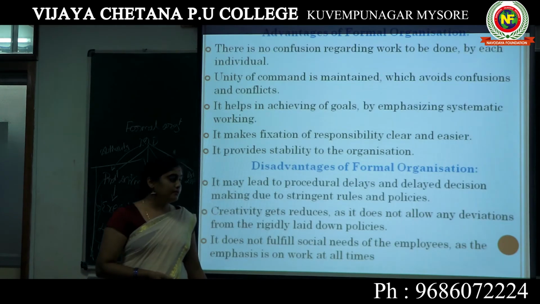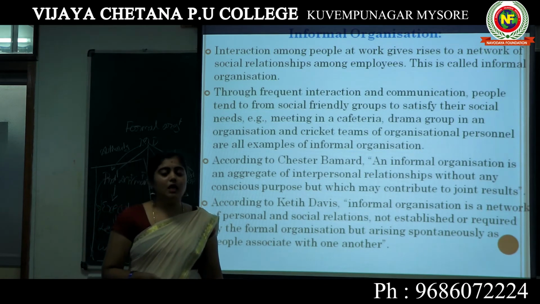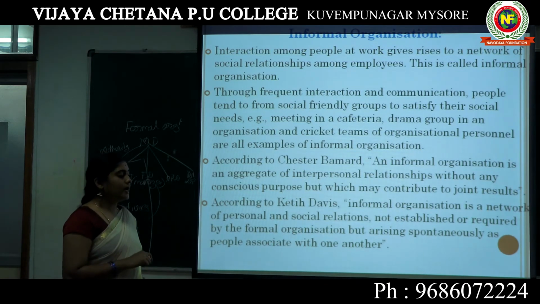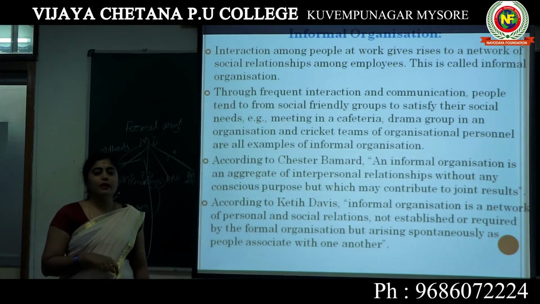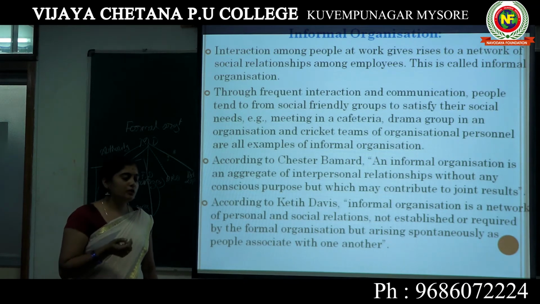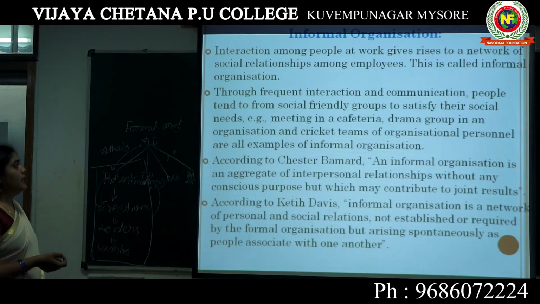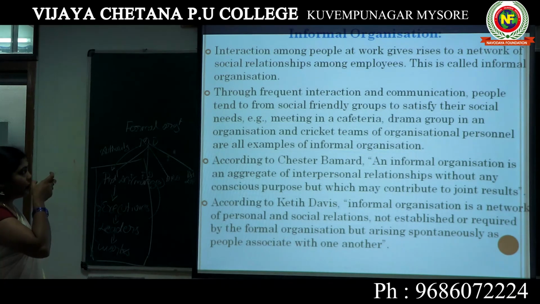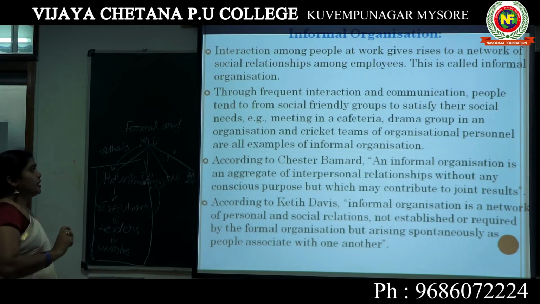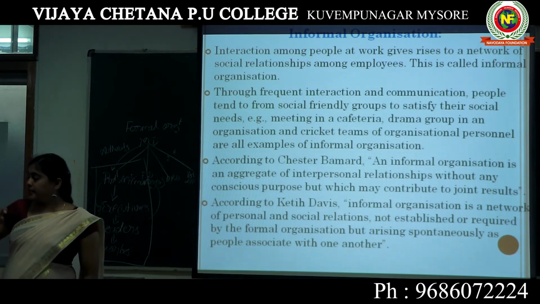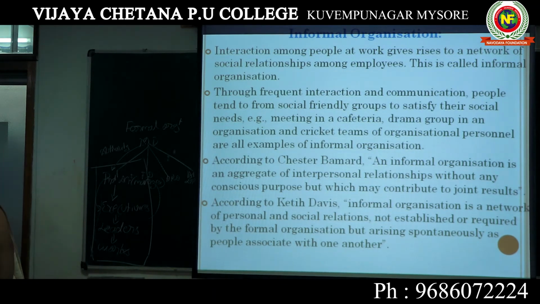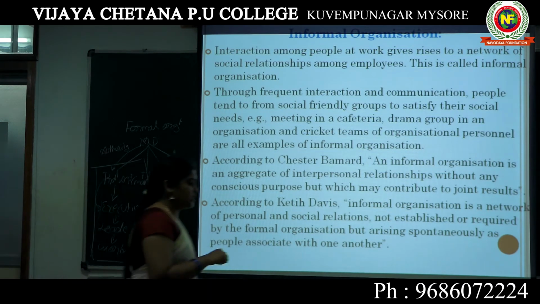The next one is informal organization. It is a direct opposite to a formal organization. So let me explain the meaning first. Interactions among people at work give rise to a network of social relationships among the employees. This is called an informal organization. So here it is a direct opposite to a formal organization.